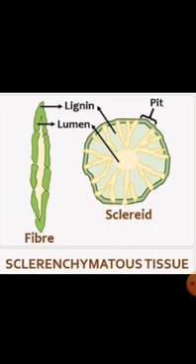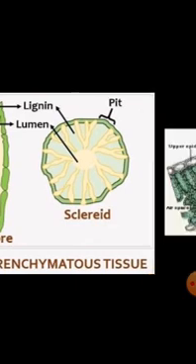This lignin acts as a cement and hardens it. These are found in the husk of coconut, shells of seeds and nuts. Sclerenchyma is also found in stem, around the vascular bundles and in the veins of leaves.